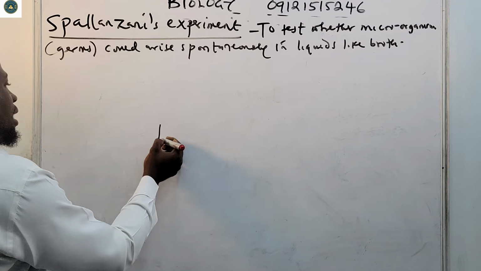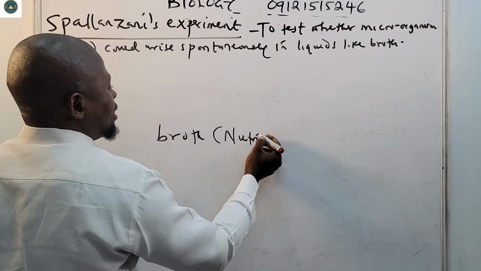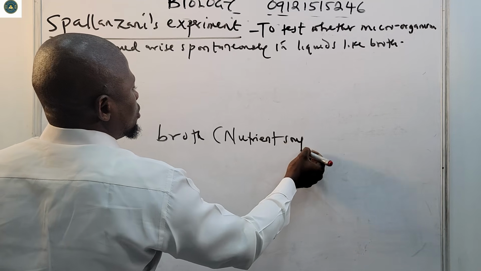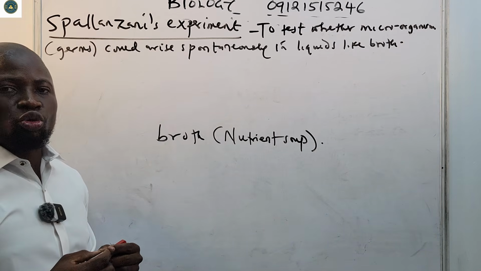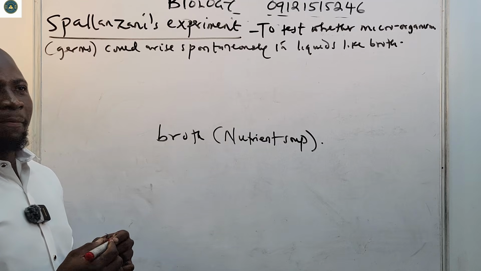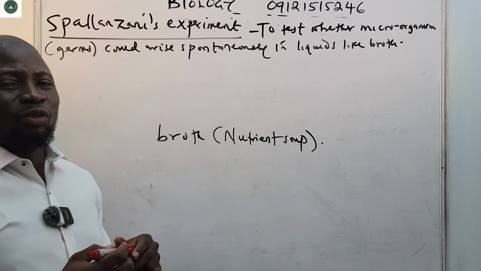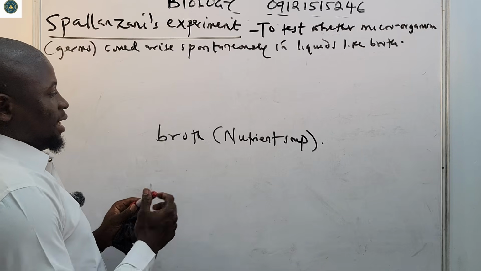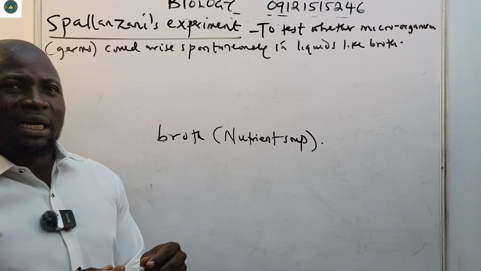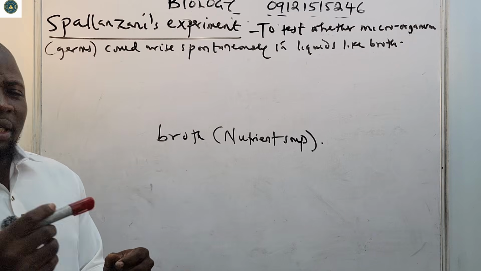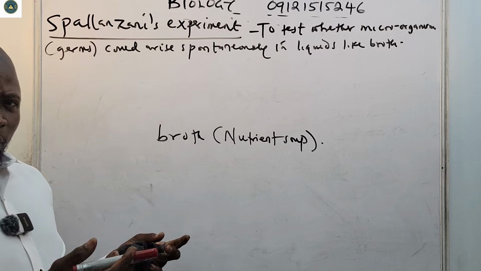Broth is called nutrient soup. Broth is like a liquid food that can support the growth of microorganisms. They use water, maybe not salt, but they use meat also.